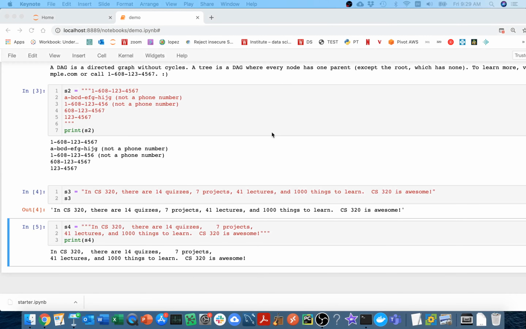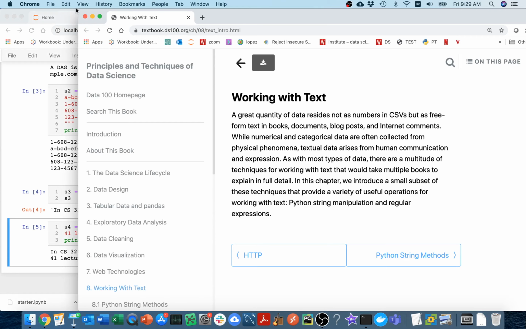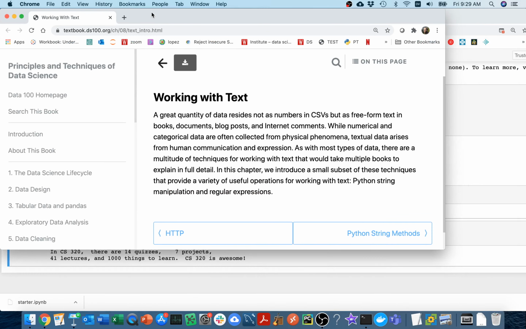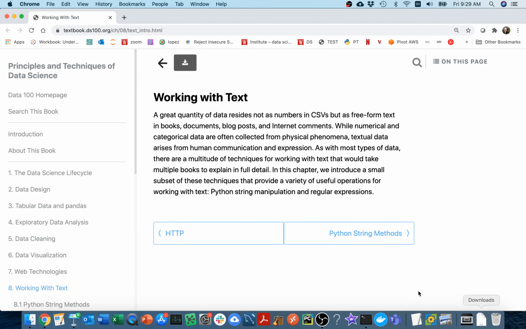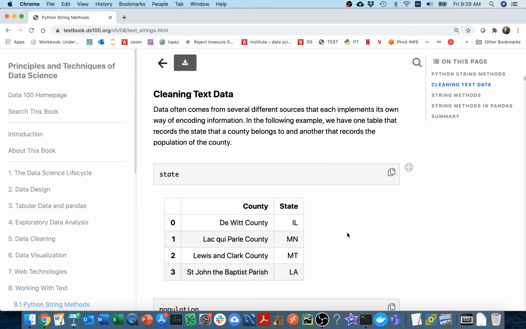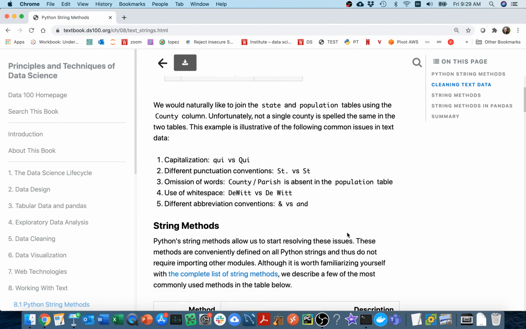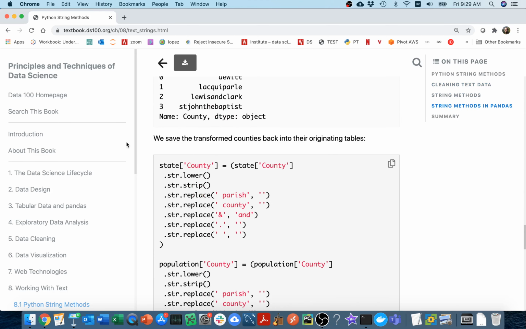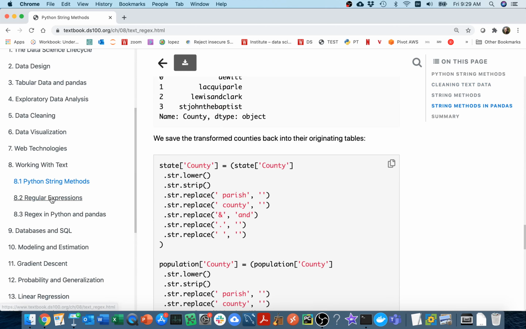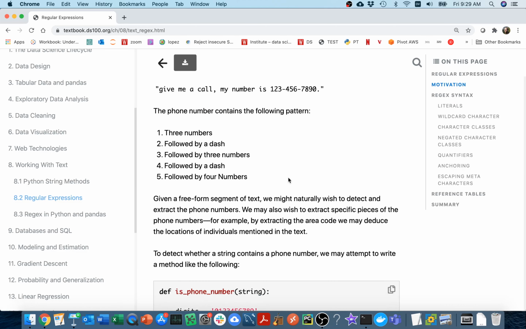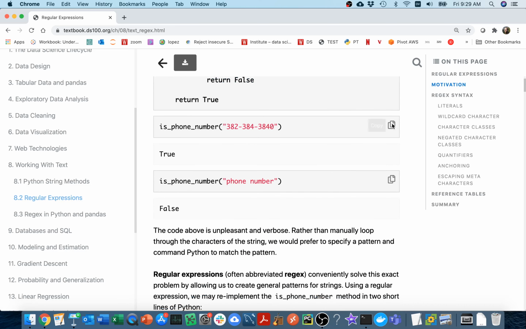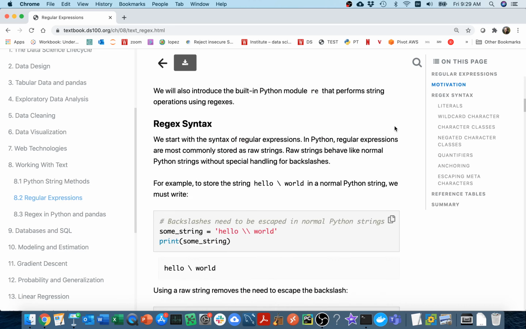So I'm going to head over here, and sorry, it popped up on my other monitor. You can see it's an online free book, has everything in this course. There's a little bit of a review here on Python strings. I think you know all that, but at least go through and see what is there. Then this regular expression section is the main piece. You can go through and copy these examples, and that'll all be helpful.